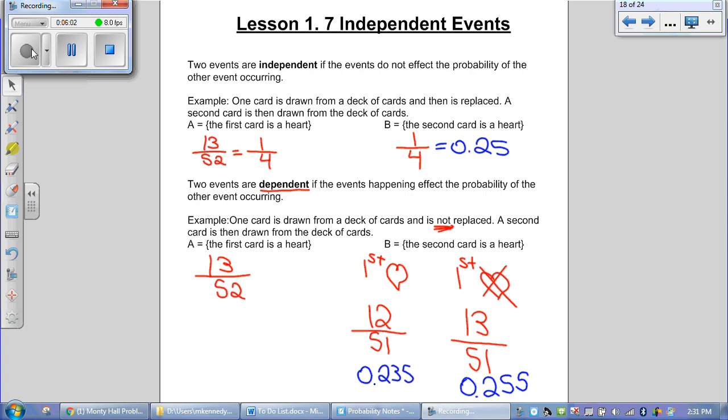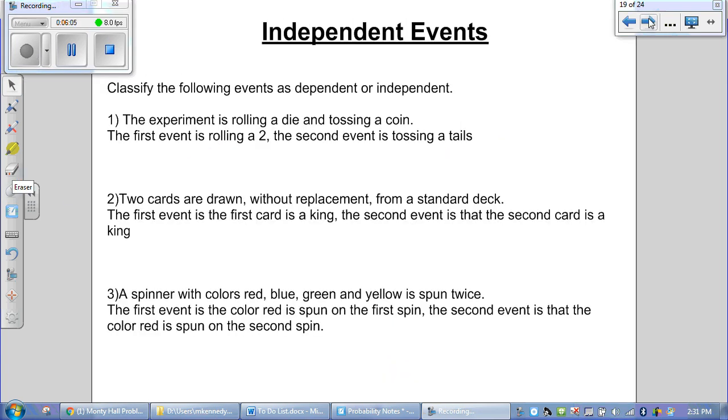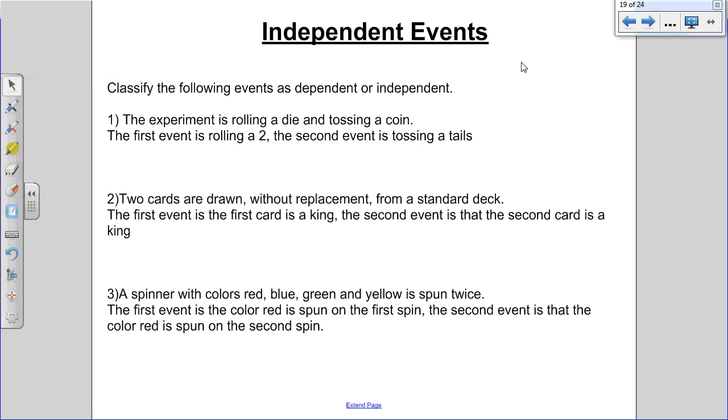Click off of that. All right, we're going to go through 3 examples. We have to decide if it's dependent or independent.